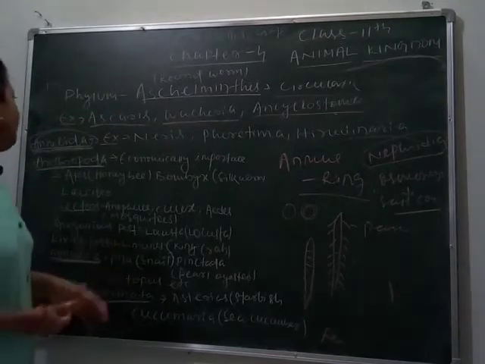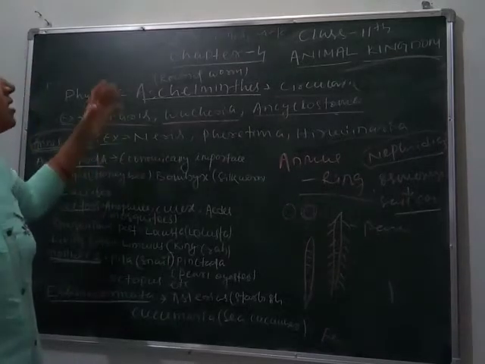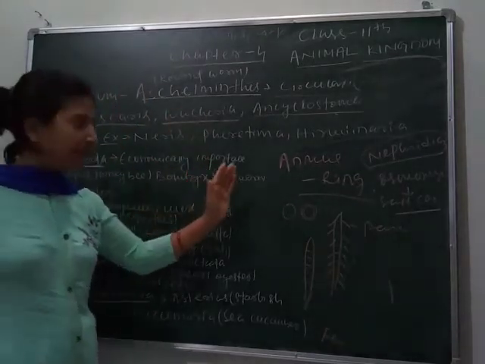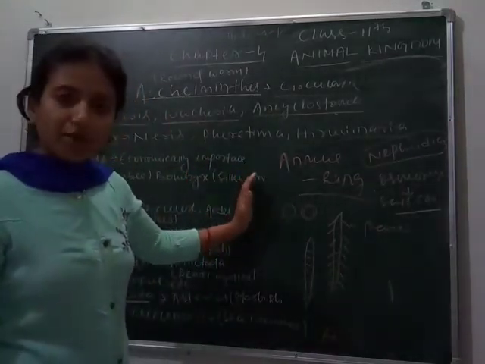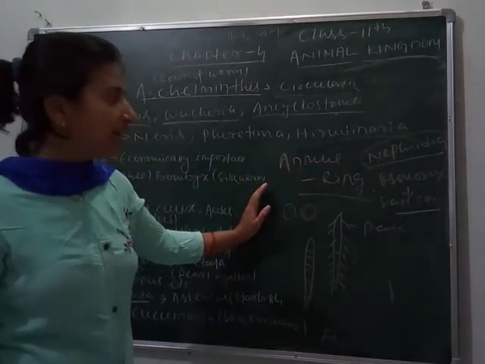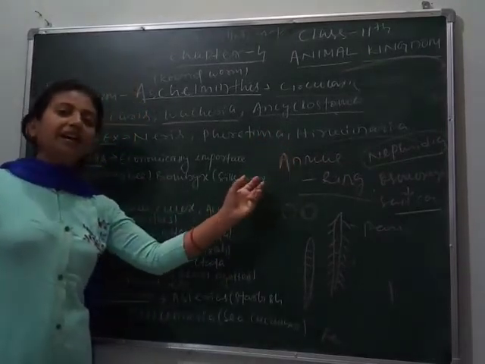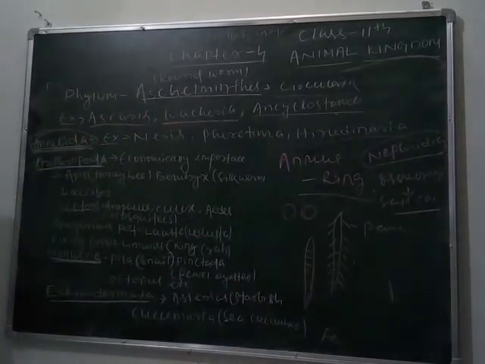So we are discussing phylum Annelida. Annelids are named so because they have a ring-like structure. They are metamerically segmented, meaning their body is segmented. They are triploblastic animals, bilaterally symmetrical and having true coelom. The organ nephridia is used for osmoregulation and to release excretory products.